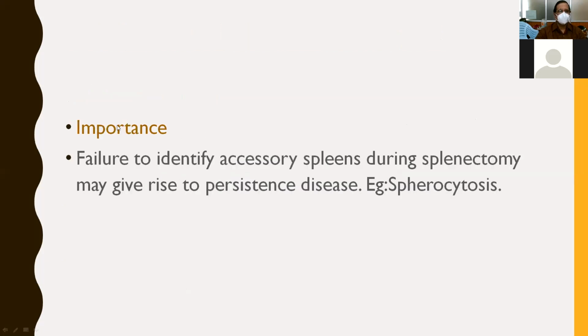And what is the importance of these accessory spleens? Failure to identify accessory spleens during splenectomy, particularly elective splenectomy done for spherocytosis or any hemolytic anemias, or splenomegaly leading to destruction of the RBCs and hypersplenism, means that if you don't remove these accessory spleens, this will give rise to persistence of the disease leading to continuous hemolysis.